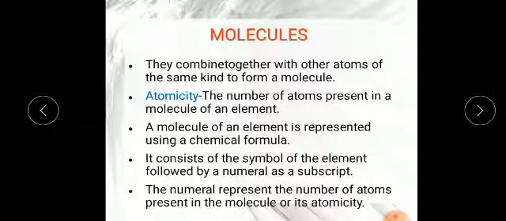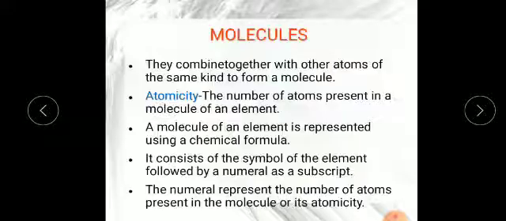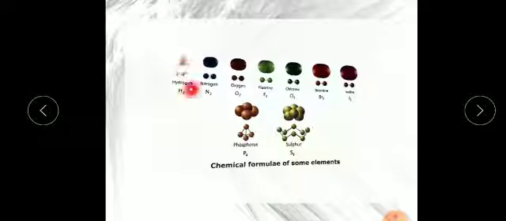It consists of the symbol of the element followed by a numeral, meaning a number, written as a subscript. This subscript shows how many atoms are attached in the molecule.